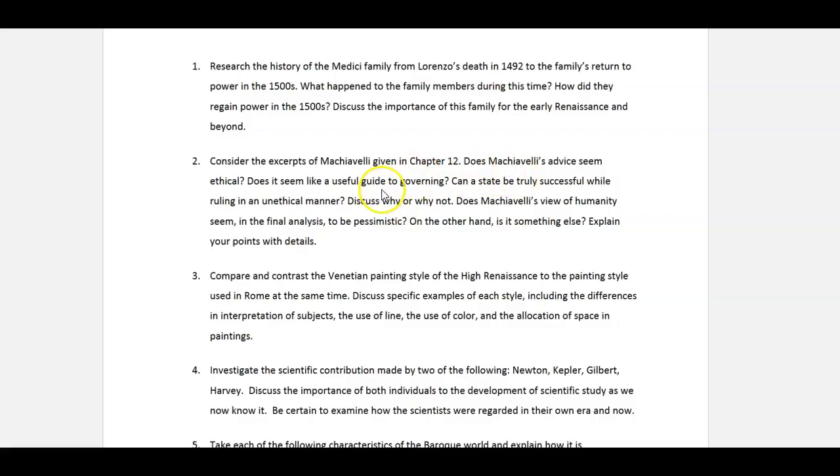Same thing with Machiavelli. As you look at discussing how his advice can be useful or not, and you argue that detail and discuss it, that will take you some time, 400 or 500 words. Same thing looking at his view about humanity. Is it pessimistic? Is it realistic, perhaps? And you get to explain that using the details, again, supportive details of examples. And that, again, 400 or 500 words for each of those sections will give you easily the length of the essay.